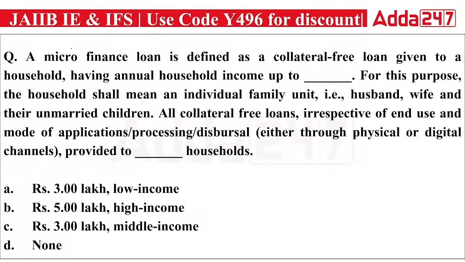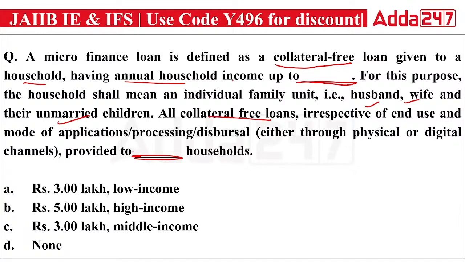Okay, now a microfinance loan is defined as a collateral free loan given to a household having annual household income up to dash rupees. For this purpose, the household shall mean a single family unit that will count husband, wife, unmarried children. All collateral free loan irrespective of end use and mode of application provided to dash household. Now you have to answer what is the criteria of annual income to get the microfinance loan. And second, you have to find out which kind of income household the loan will be for.